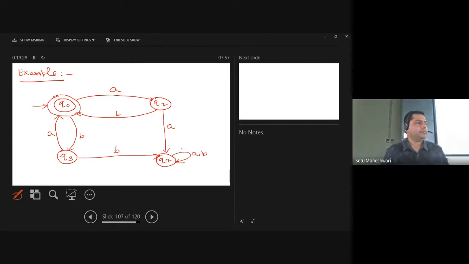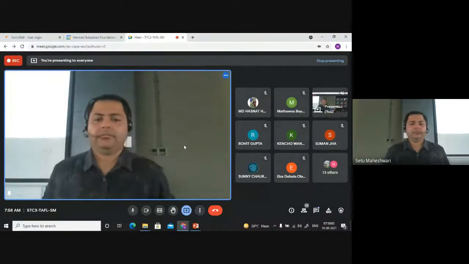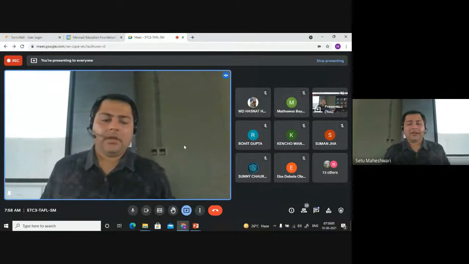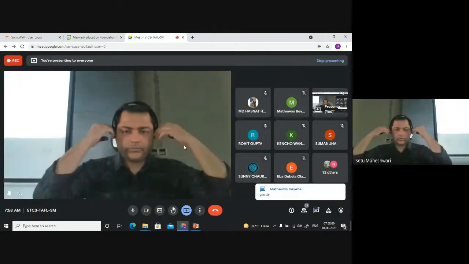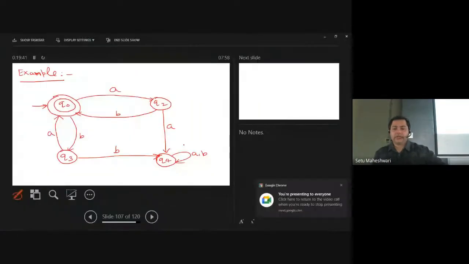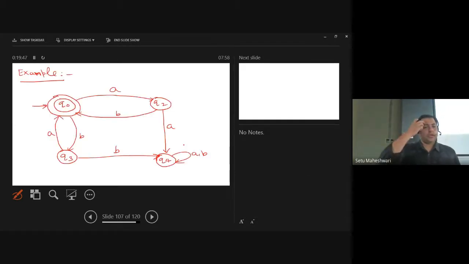Has everybody drawn it? What is the status of online students? Have you drawn this diagram? Reply fast. Good. Now let us begin solving this and listen very, very carefully. What we have to do here is make the equations for every state. And in order to make equations, let me tell you what you have to think.